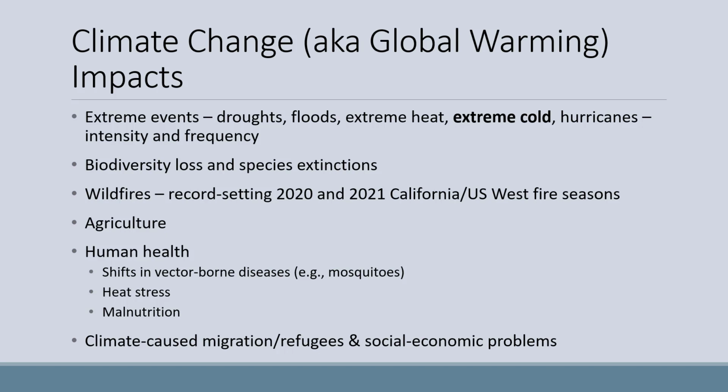For example, there are shifts to vector-borne diseases. Vectors are animals like mosquitoes that transfer diseases. Or there's also increased heat stress and malnutrition that are effects or expected effects of climate change. There are also likely to be climate-caused migrations and refugees, like people escaping extreme heat or areas that are threatened by rising sea level, and a host of other socio-economic problems.